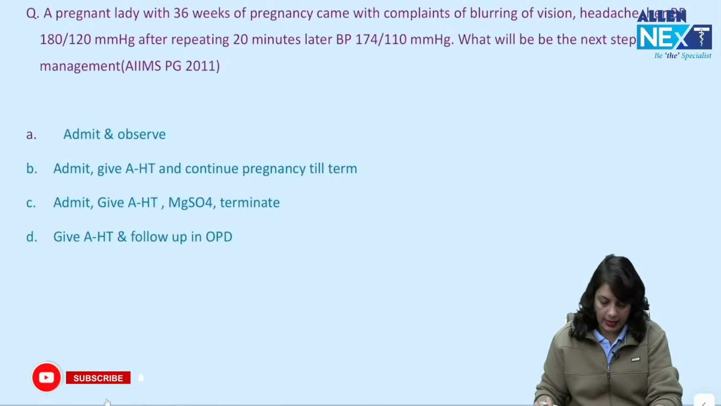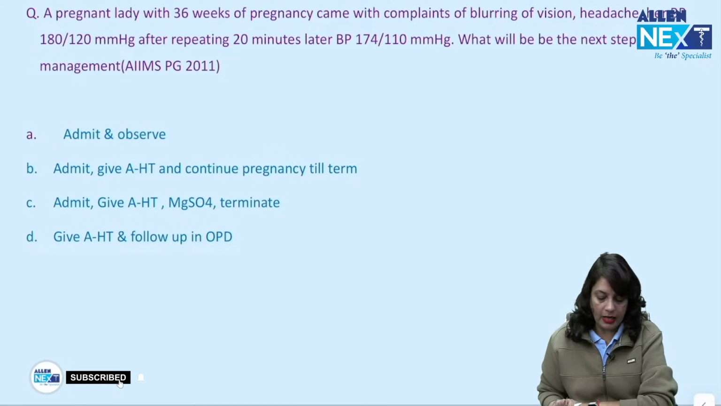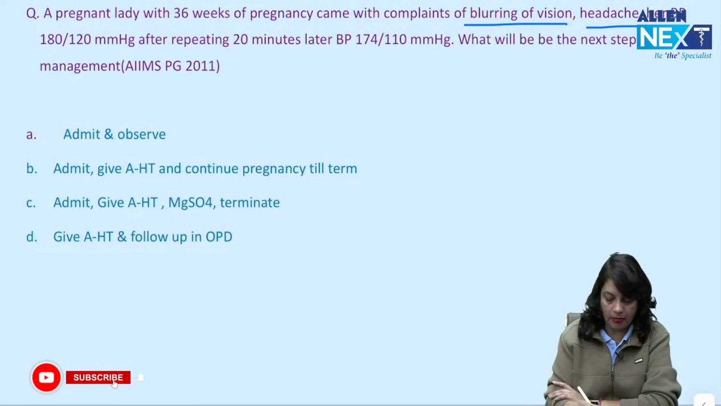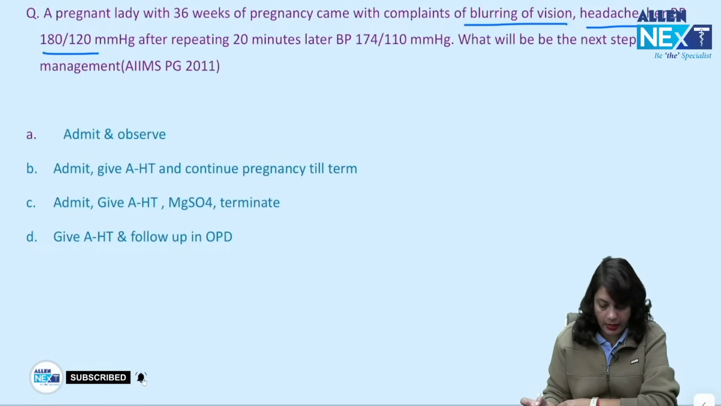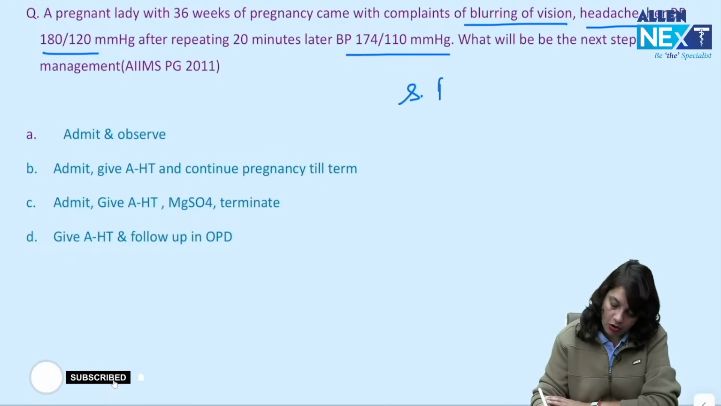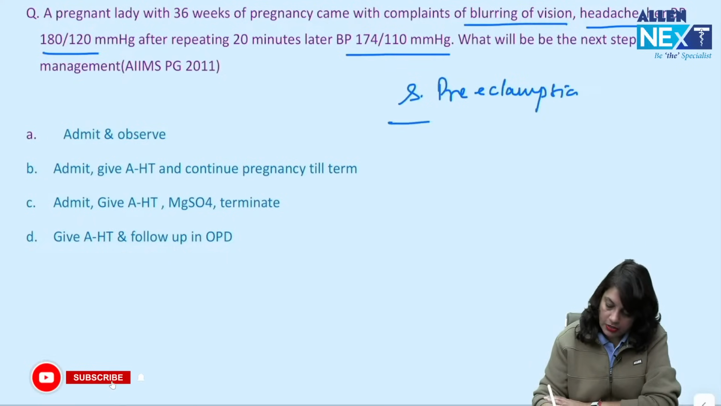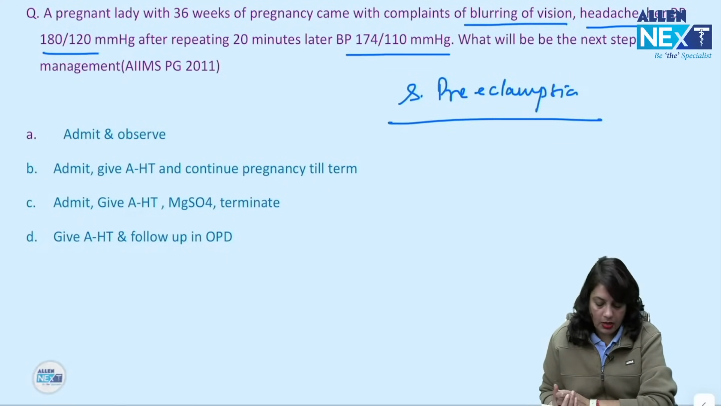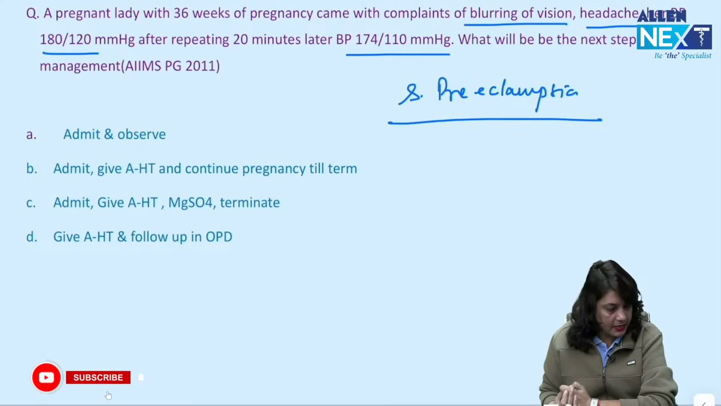Okay. Next, a pregnant lady with 36 weeks of pregnancy came with blurring of vision, headache, blood pressure is 180/120. After repeating it is still high. So this is a case of severe preeclampsia. What is your next line of management? Admit and observe. Admit, antihypertensive, continue the pregnancy till term.